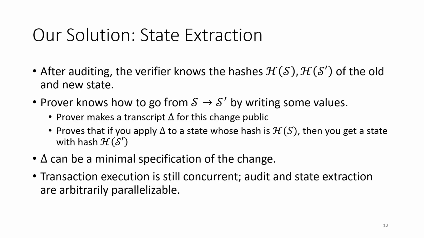So overall, we have the following flow. The prover is going to execute some arbitrarily large batch of transactions, modifying a local copy of their system state. The prover will then audit their local state as they would in SPICE, thereby showing that the transactions were executed correctly and that they know the eventual state of the system. Then the prover is going to reveal a transcript of the state changes and prove that this transcript, applied to the original state, produces the audited state. The verifiers are going to pick all this up, and if all those checks pass, then they will apply those state changes directly.